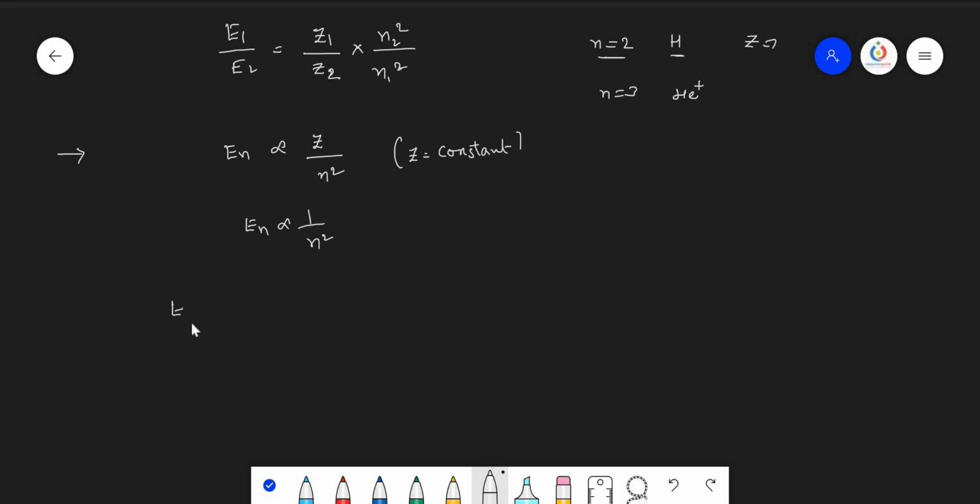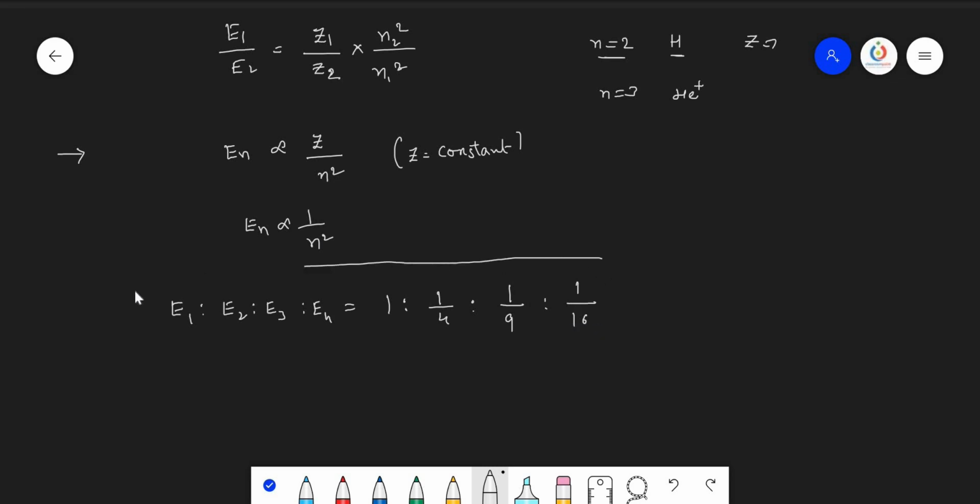Now let us take the energy difference. E1, E2, E3, E4 are the energies of different orbits in a single atom. Then n value equals 1, 1 by 1 square equals 1, then 1 by 2 square equals 1/4, 1 by 3 square equals 1/9, and 1 by 4 square means 1 by 16.